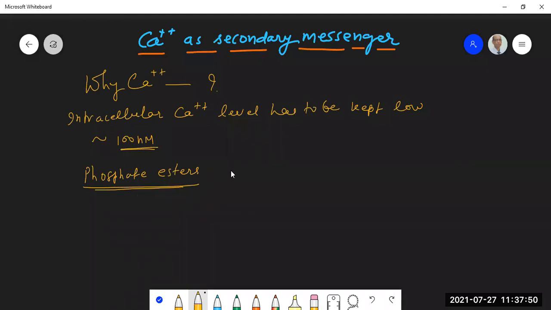And these phosphate esters can always combine with calcium to form calcium phosphate. And this calcium phosphate is insoluble.